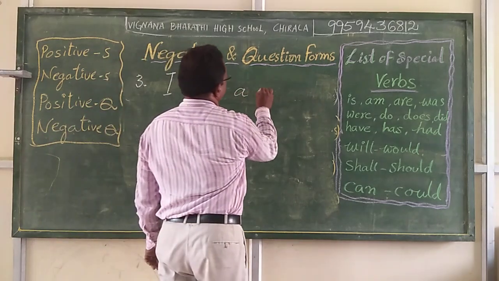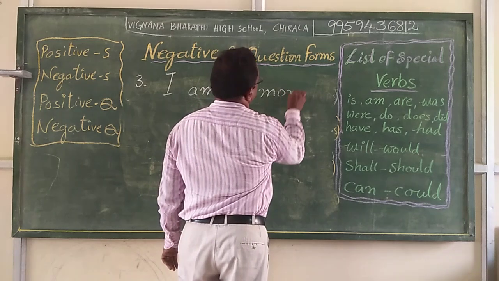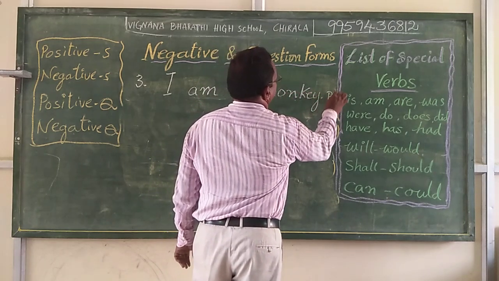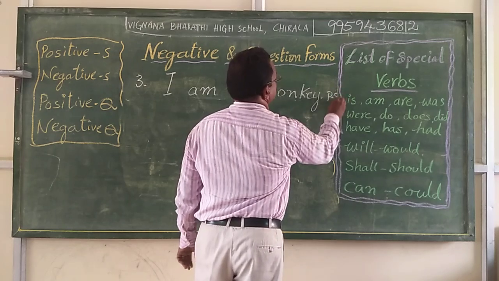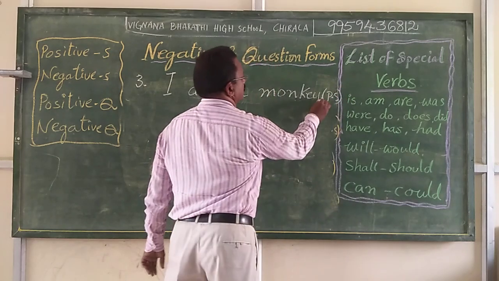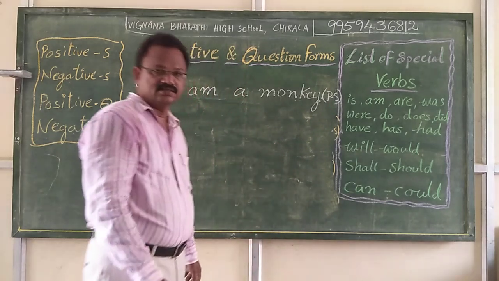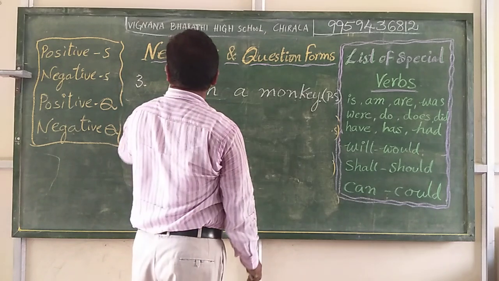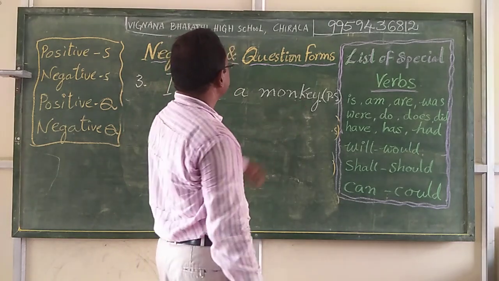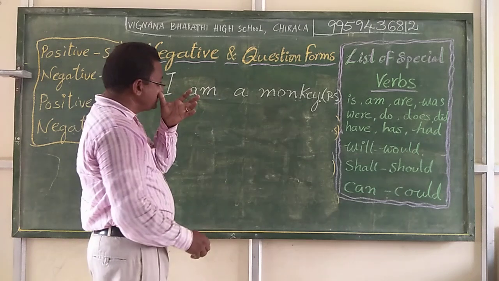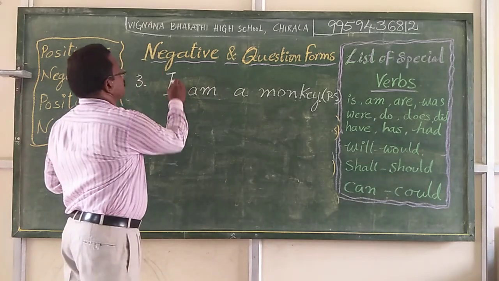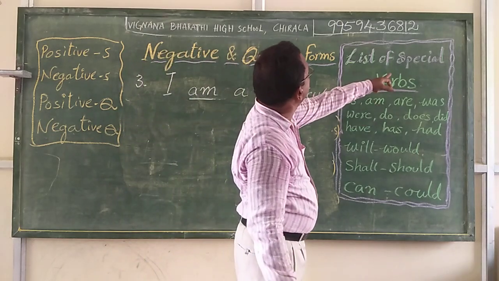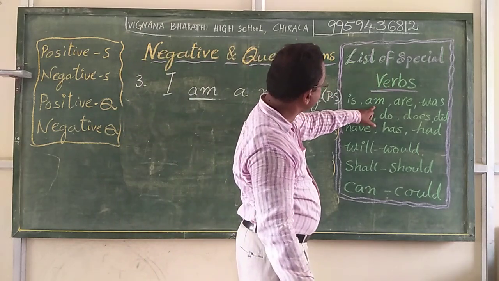I am a monkey. This is a sentence. You don't think that we are not monkeys. Here, I am a monkey. Here, what is the verb part in the sentence? Am. Here you see, in this special list of special verbs, am is here.